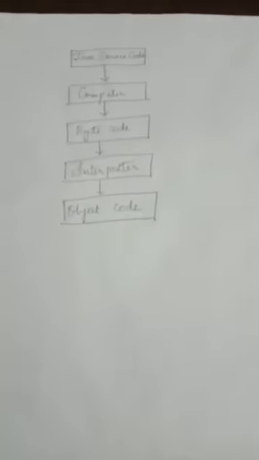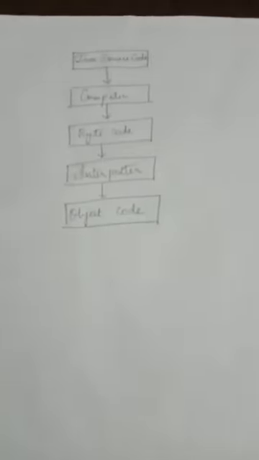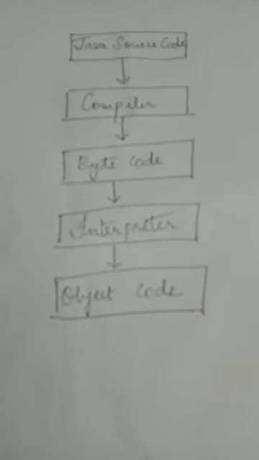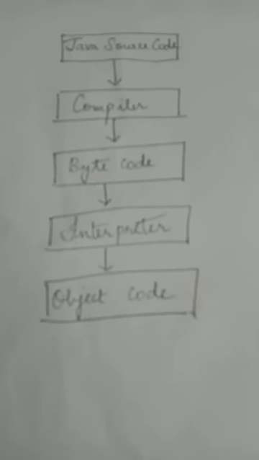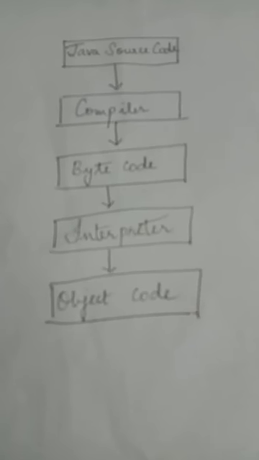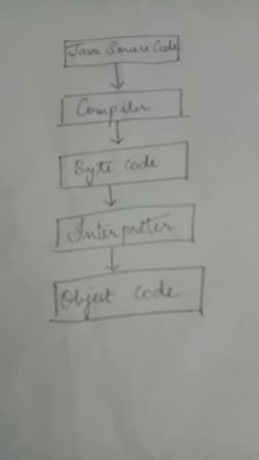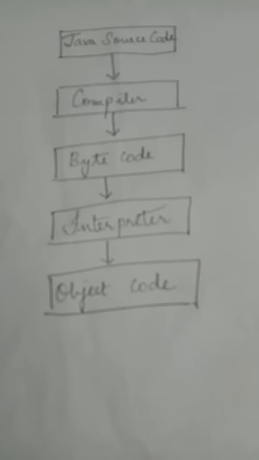The execution of Java consists of two stages. First, we write the source code. The source code is converted into bytecode with the help of the compiler. What is the role of the compiler here? The compiler just converts the Java code into bytecode. The bytecode is not human understandable code. It is not understood by the human, and it is not understood by the system. So it is also called intermediate code.